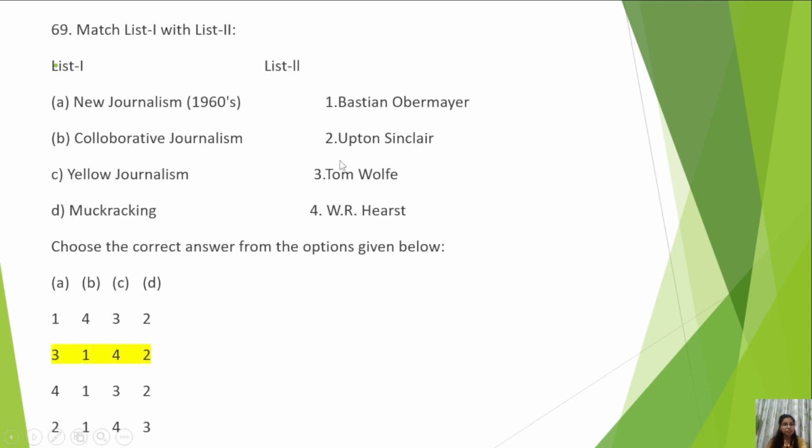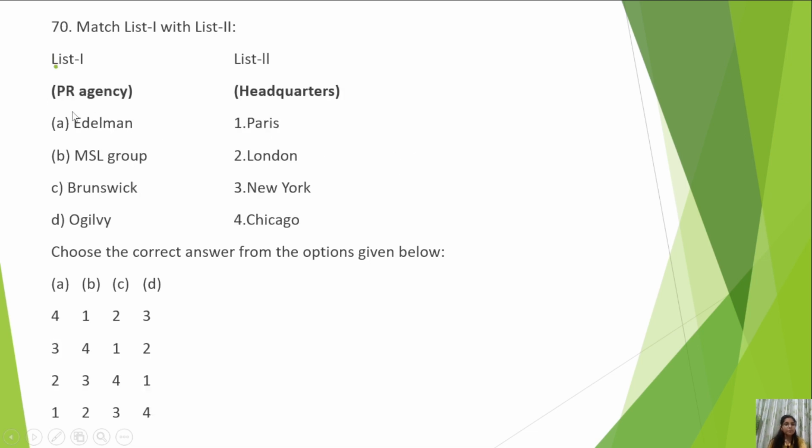New journalism, Tom Wolfe. Collaborative journalism, Bastian Obermeyer. Then yellow journalism, William Randolph Hearst, W.R. Hearst. Muckraking, Upton Sinclair. Remember this now. Upton Sinclair. PR agency and headquarters: Edelman, MSL Group, Brunswick, Ogilvy; Paris, London, New York, Chicago.